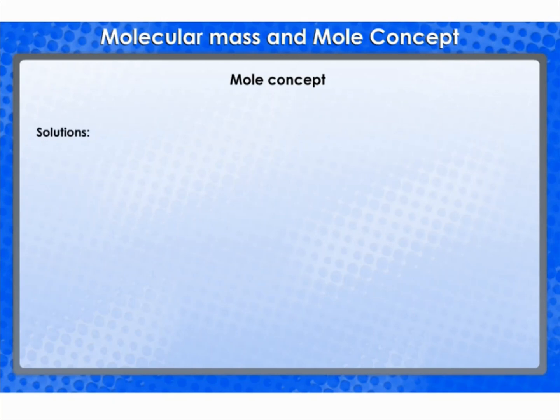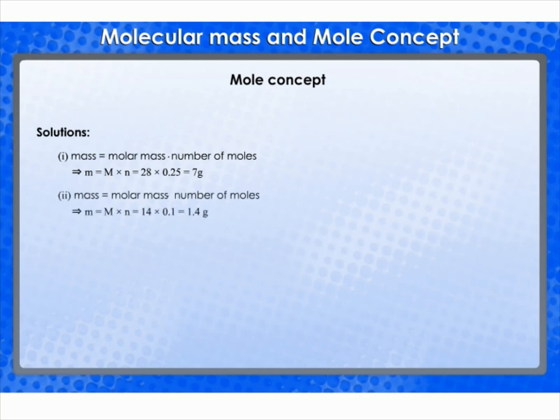Solutions. 1. Mass is equal to molar mass into number of moles. m = M × n, that's equal to 28 × 0.25, that's equal to 7 grams. 2. Mass is equal to molar mass into number of moles. m = M × n, that's equal to 14 × 0.1, that's equal to 1.4 grams.